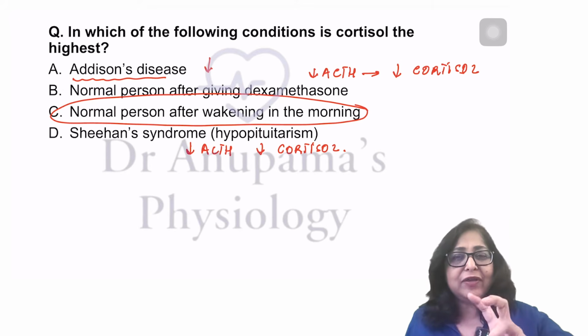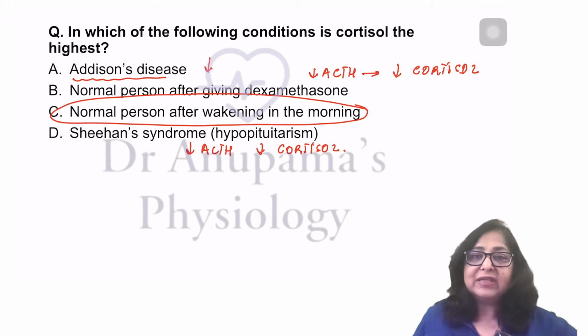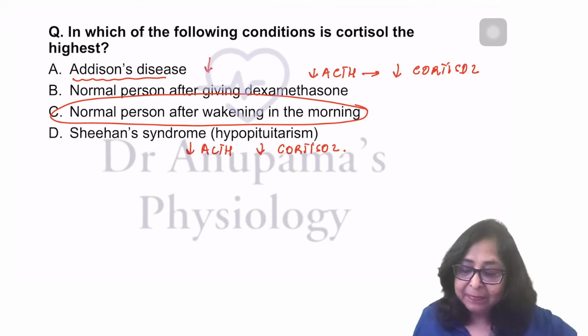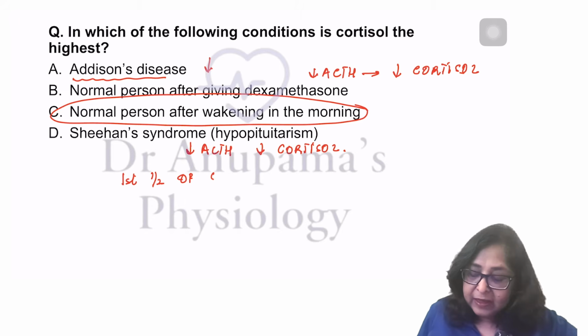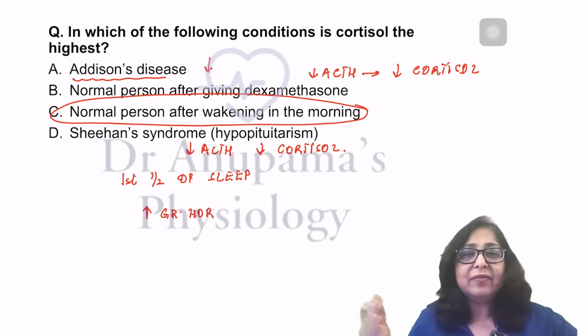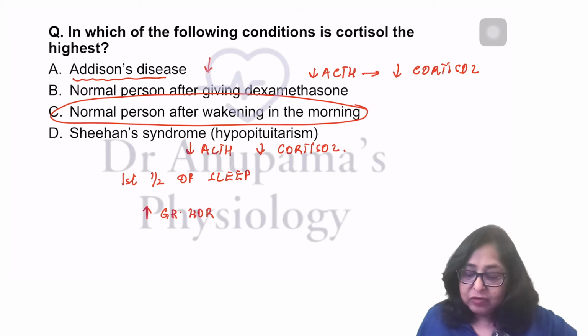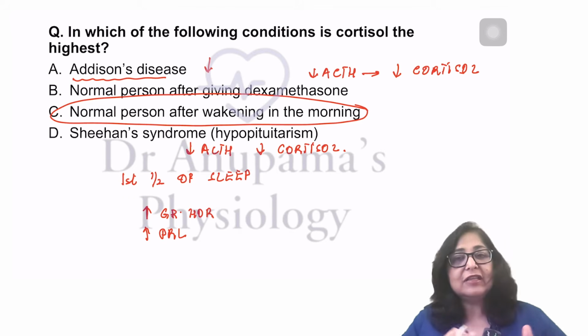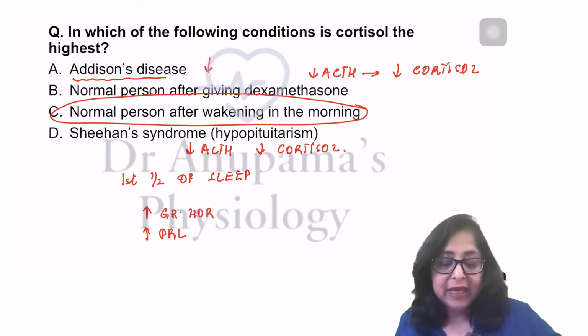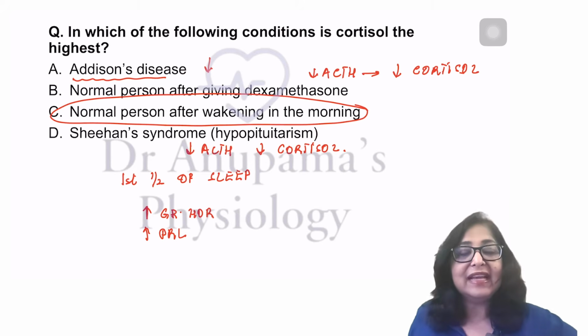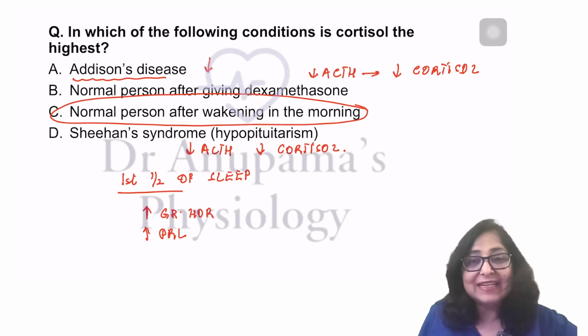Just a brief mention about what happens to different hormones during sleep. Now, in the first half of sleep, there is an increase in growth hormone. This peaks at around 11 p.m. And there is also increase in prolactin. Prolactin levels follow growth hormone. So the peak of prolactin is slightly after the peak of growth hormone. So these two hormones rise in the first half of sleep.